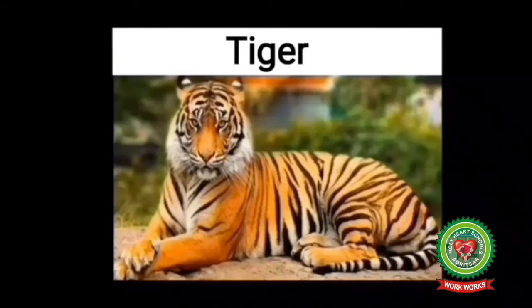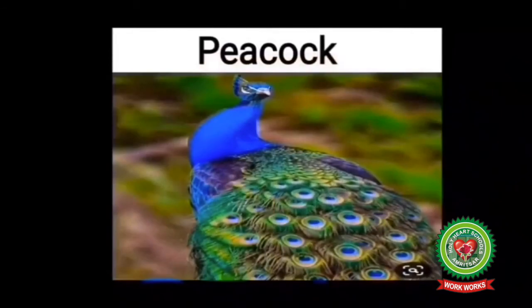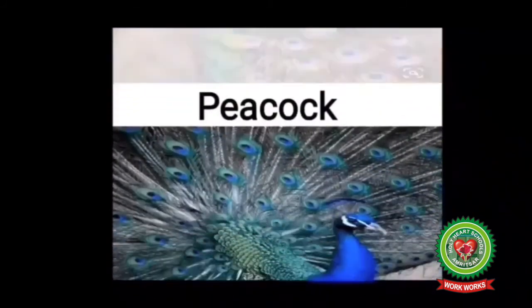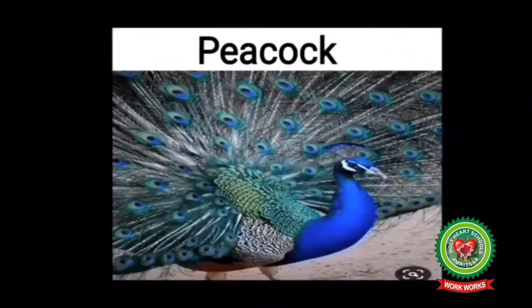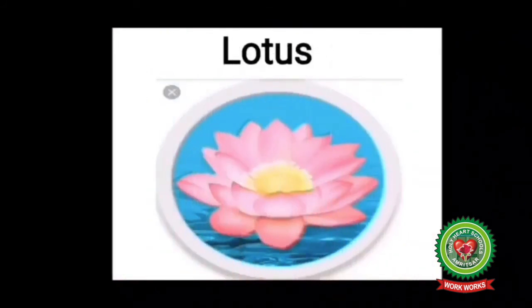Children, now let's see the next picture. Peacock is our national bird. It is one of the most beautiful birds on the earth. It is known for its beauty and grace. Next is lotus. It is our national flower. It symbolizes beauty, grace, purity, and knowledge. It is an aquatic flower with pink and white petals in round shape.